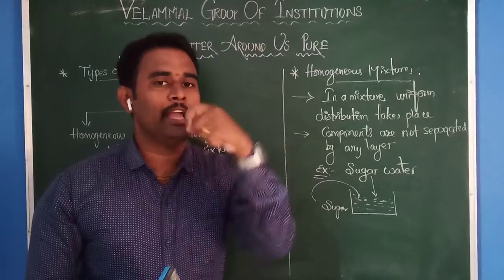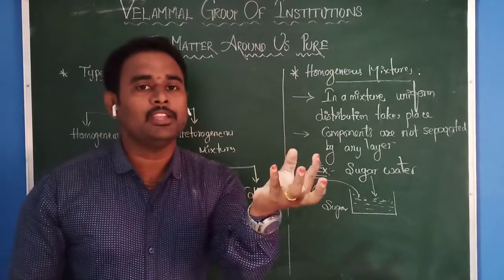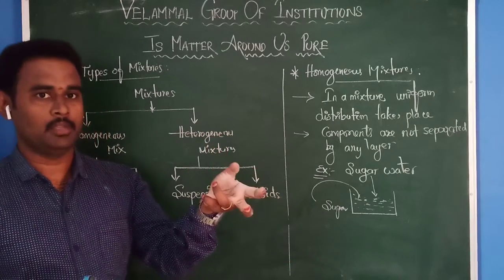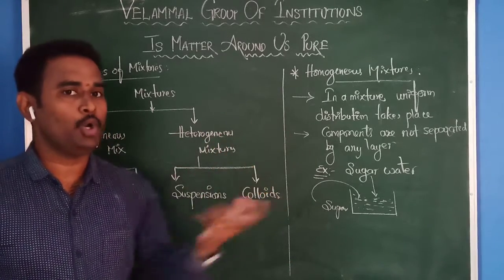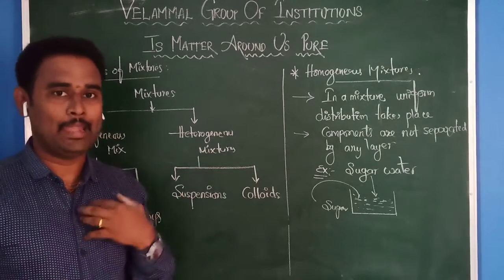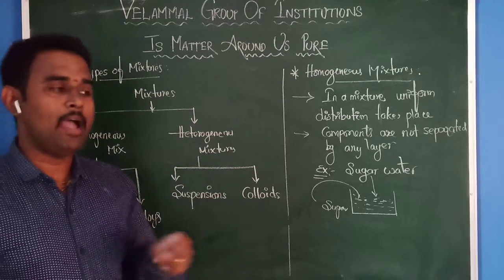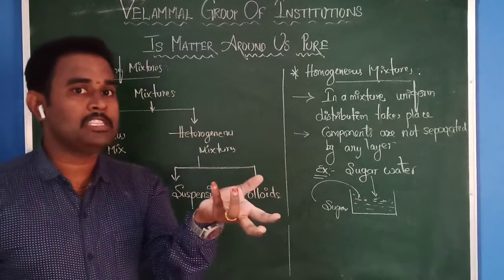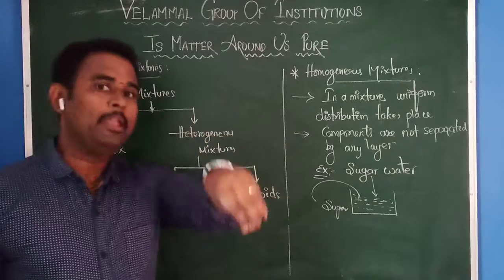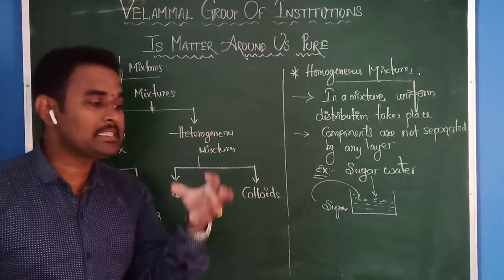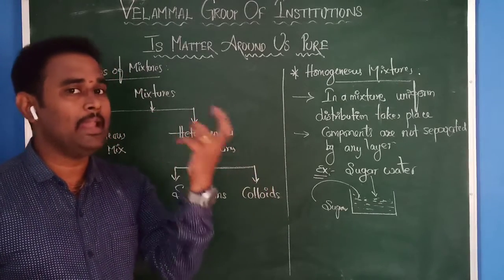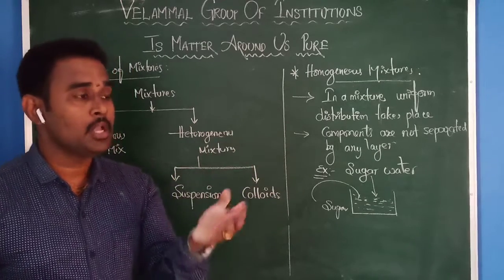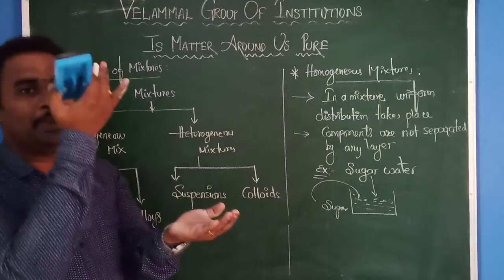Without tasting, I am asking you to tell me what components are present in it. It is a mixer. I mixed two compounds. The person does not know what is there, but I know what I added. By seeing the solution, he may not be able to identify whether it is only water or it contains any other compound, because the sugar particles are completely dissolved in water.